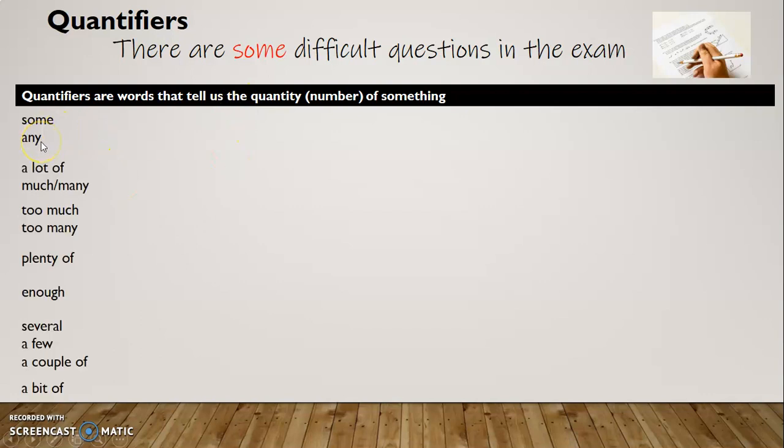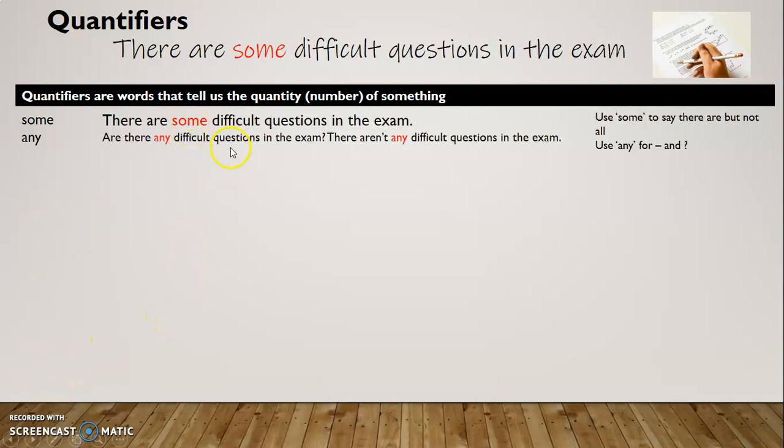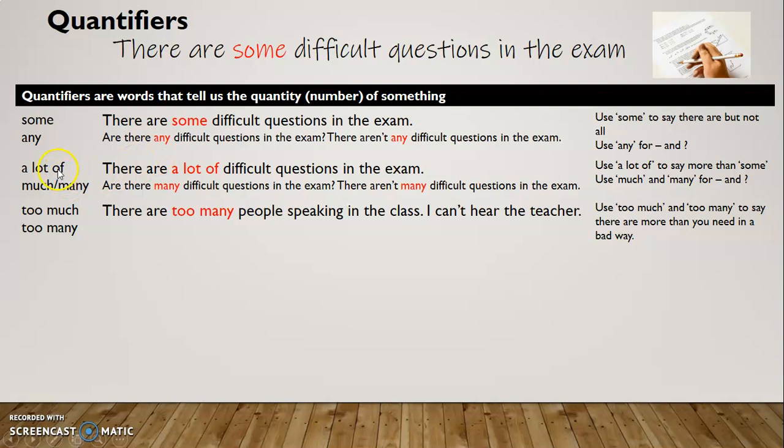Others are here: any, a lot, much, many. Look at too much, too many, it's different. Plenty, enough, several, few, couple, a bit. So there are some difficult questions in the exam. There are some, but not all of them are. And when we ask questions, we use any. We don't say some. Are there any difficult questions? There aren't any difficult questions. So when it's negative or a question, we use any. A lot of, much, many, too much, too many.